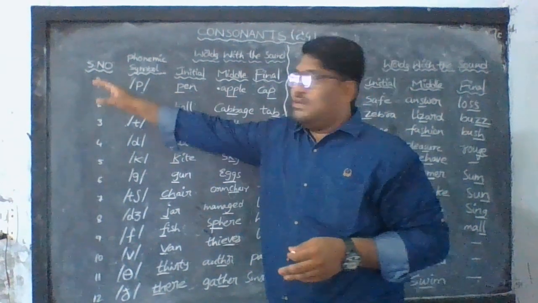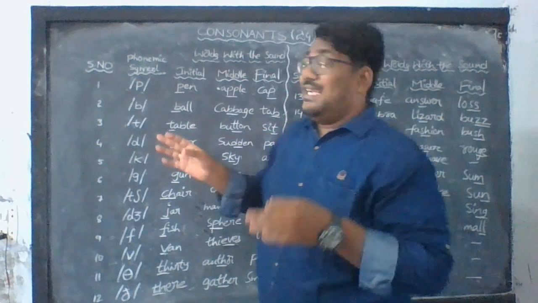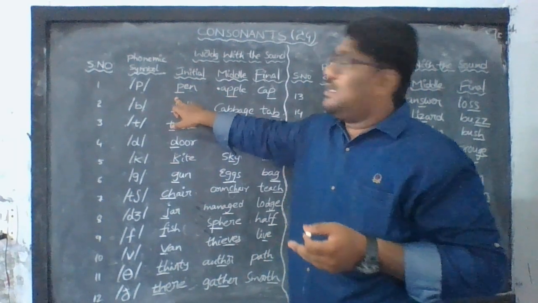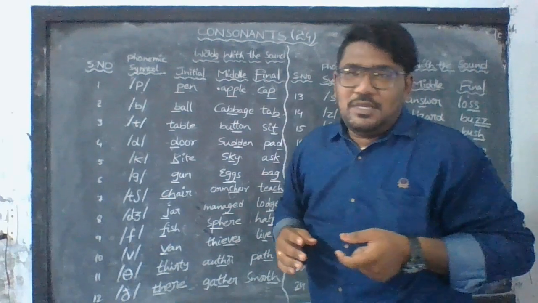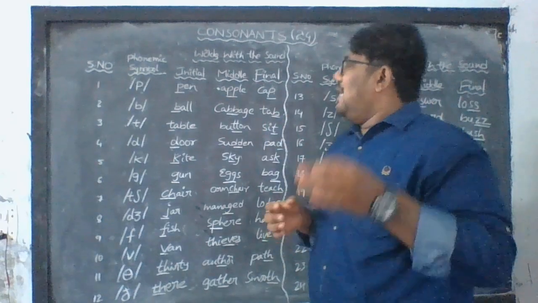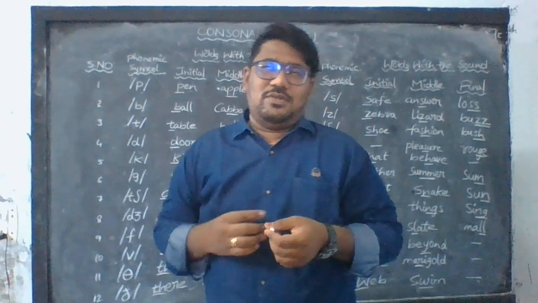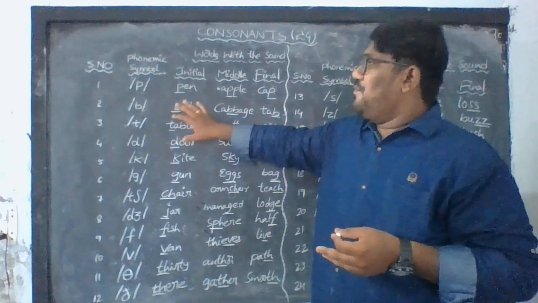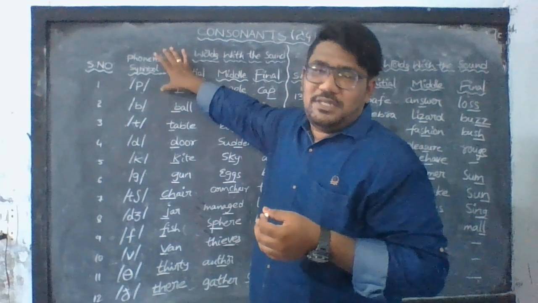Here I am giving you the 24 consonant sounds along with the phonetic symbols, and I am saying the initial position where that sound will occur, the middle position, and the final position. This is the method by which you can learn easily. Remember, this phonetics will come if you practice writing and reading them aloud. Unless and until you practice, you will not get this. One has to be a master in the language, they must learn these phonetics in English.